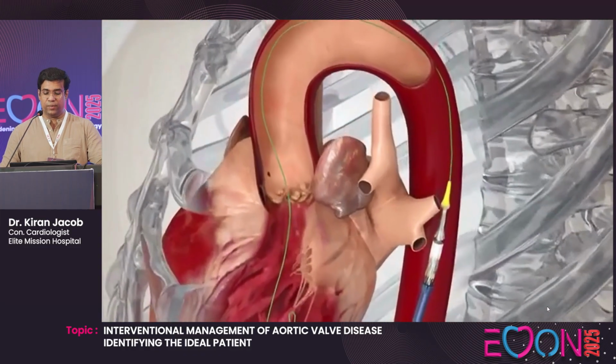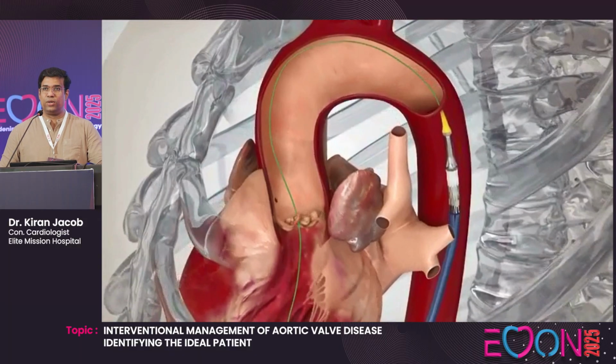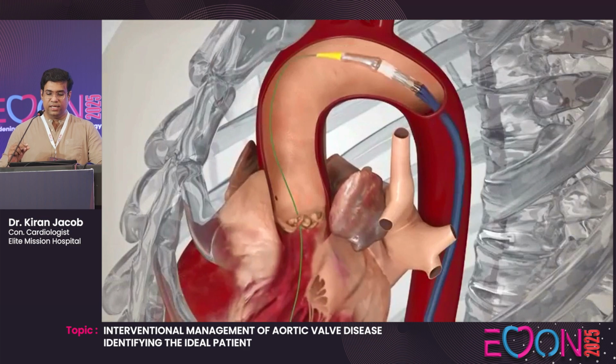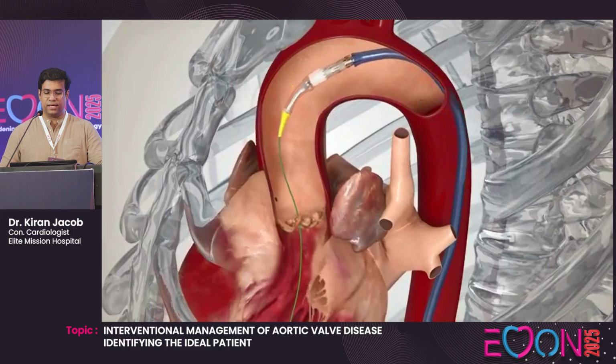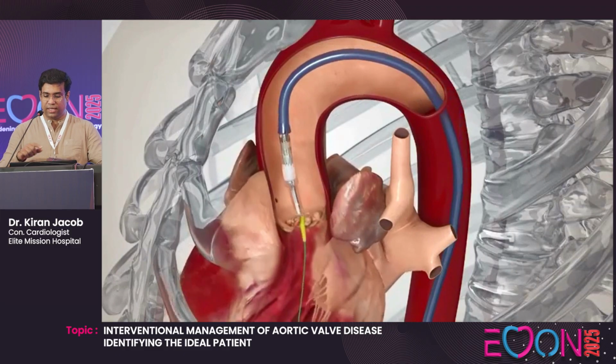Here is a small animated video of what TAVR actually is, what we do. This is a balloon-expandable valve, where the valve is crimped over a deflated balloon, and the valve and balloon are taken with the help of a catheter through the aorta, across the aortic valve.